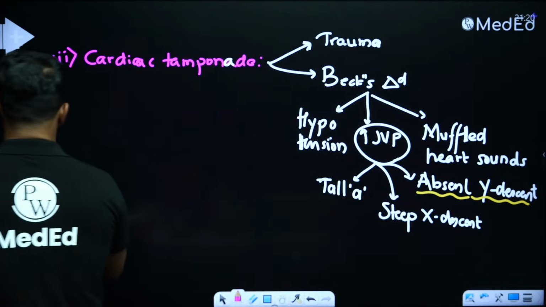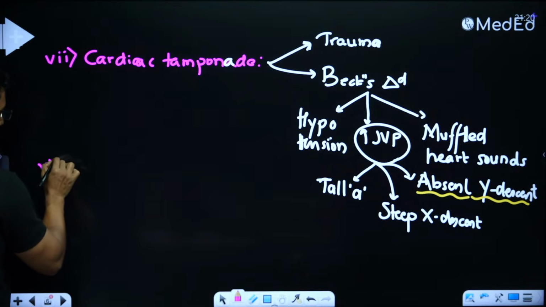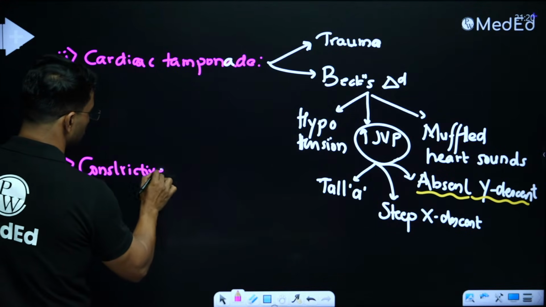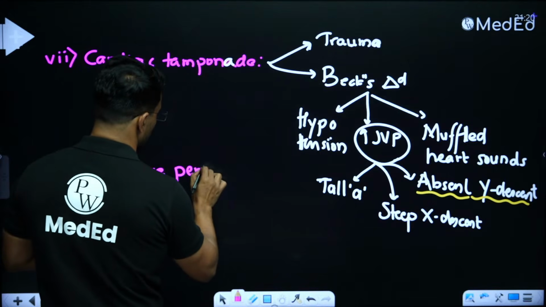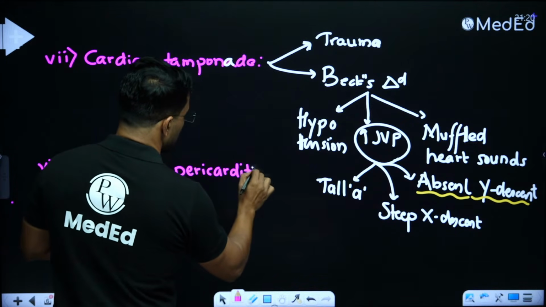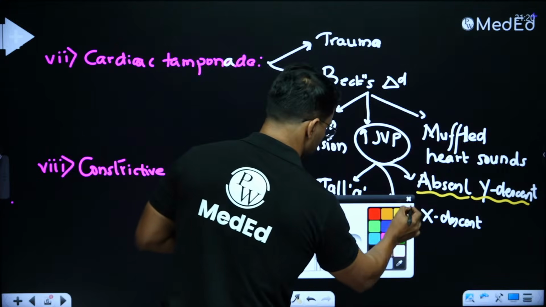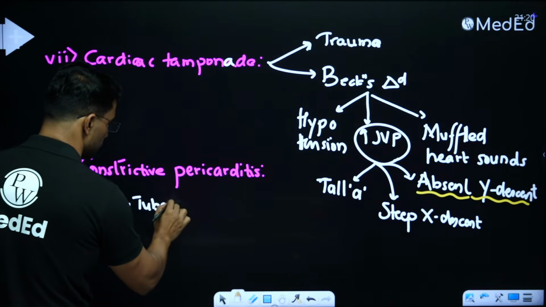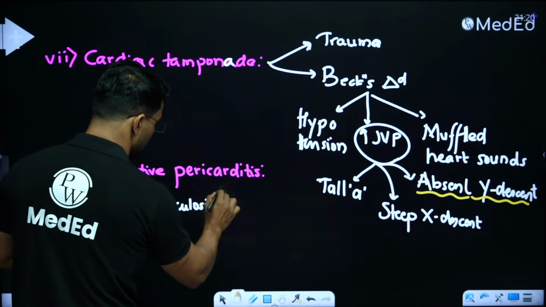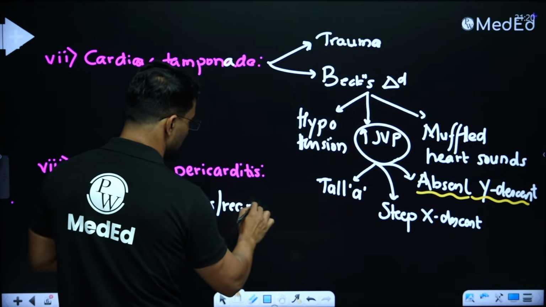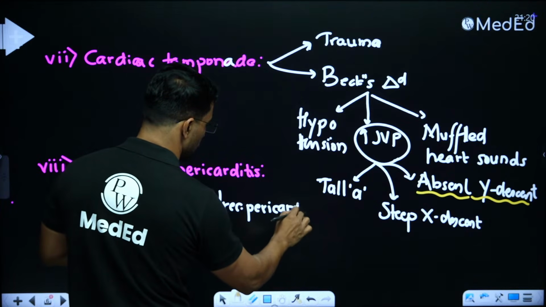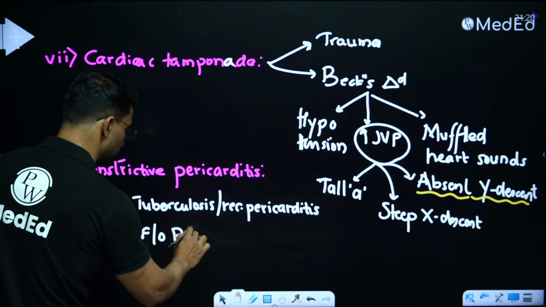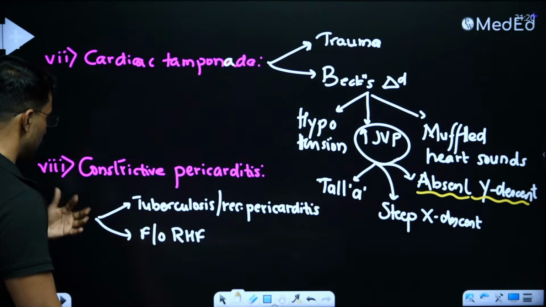Similarly, what are the clues that the examiner is going to give for constrictive pericarditis? How will I recognize that the question is talking about constrictive pericarditis? If the MCQ is talking about constrictive pericarditis, what clues will I get? So there will be features similar to Beck's triad. The cause for constrictive pericarditis, most commonly in India, is tuberculosis. In the rest of the world, it is going to be recurrent pericarditis. So either they will mention that the patient had recurrent acute pericarditis, or he is a known case of TB, and now he has presented with features of right heart failure, that is raised JVP, ascites, hepatomegaly and all.